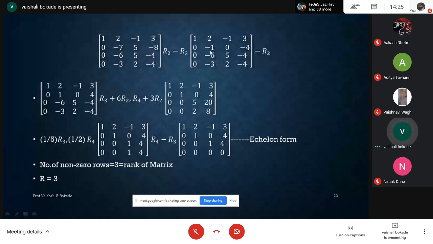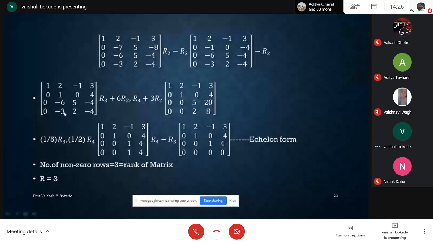So for getting this element at 2 to the place to be 1, I multiply R1. I'm just going for minus R2. So now I am getting this element at 2 to the place to be 1. After having element at 2 to the place to be 1, the other two entries below that in column 2 are minus 6, minus 3. I want to convert these entries to be 0.